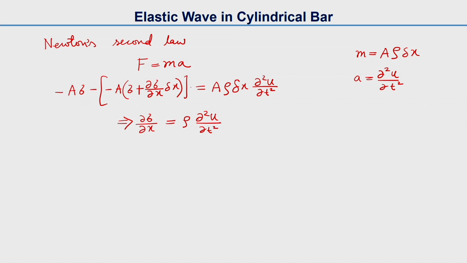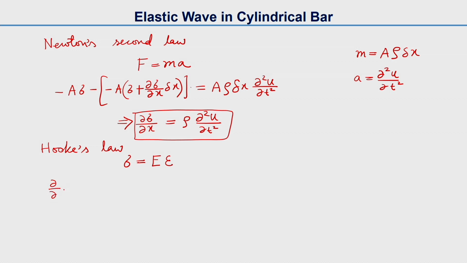As we can see, the area on the left hand side and right hand side cancels out. Now we can use Hooke's law for a linear elastic solid: sigma is equal to Young's modulus E multiplied by strain epsilon.